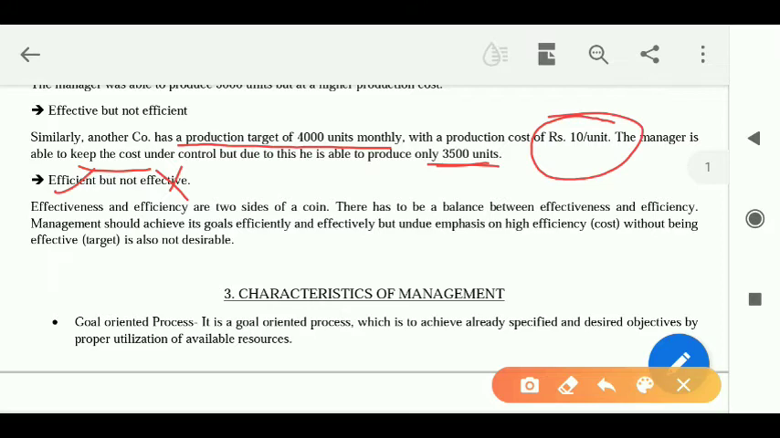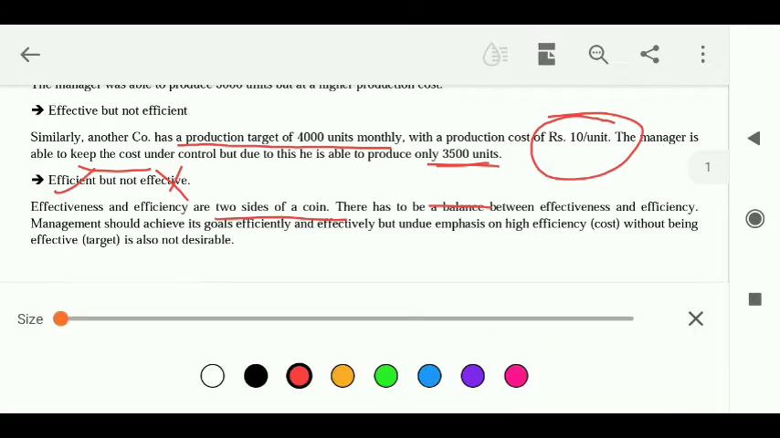I hope by this example the concept of efficiency and effectiveness would be very clear to you. Okay, see, there's one more line given. Effectiveness and efficiency are two sides of a coin. There has to be a balance between them. This line is very important. The next one: management should achieve its goals efficiently and effectively. That means both are important.